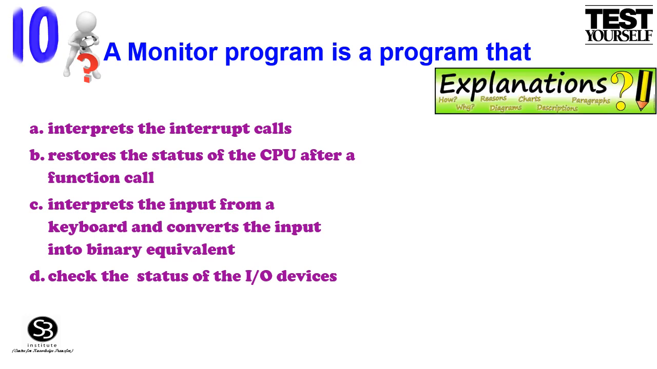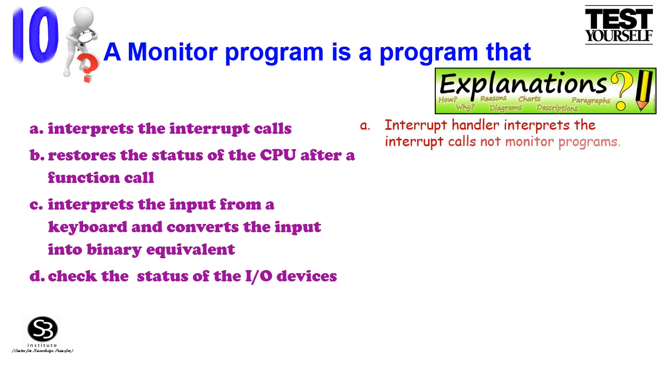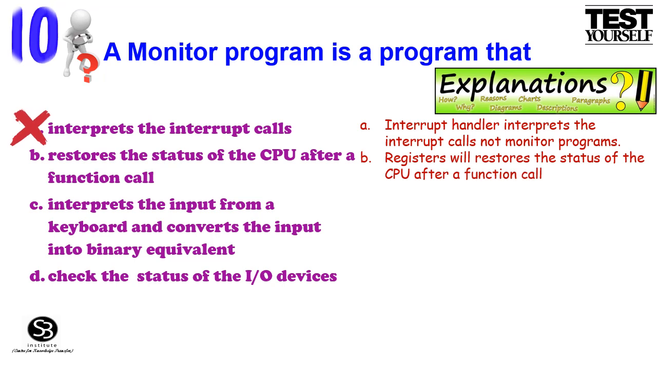Here are the explanations. Option A interprets the interrupt calls. The interrupt handler interprets the interrupt calls, not monitor programs. Option B restores the status of the CPU after a function call. Registers will restore the status of the CPU after a function call.